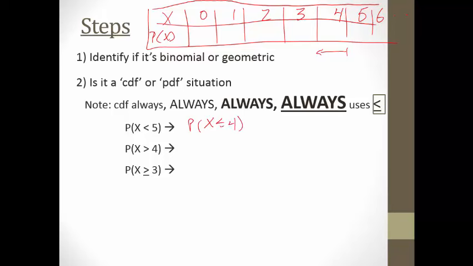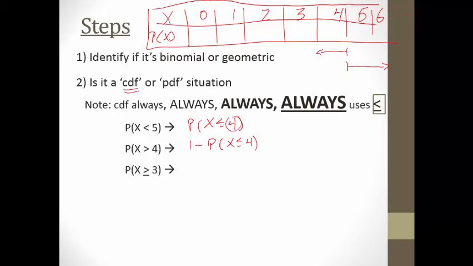So this is the one that we'd have to use. We'd have to use 4 in our CDF situation. Let's say we did greater than 4. Well, greater than 4 would be everything from 5 and up. Well, again, the calculator only does less than or equal to, so we could do 1 minus probability X is less than or equal to 4, and that gives us everything bigger than 4, right? We can use our complement rule.